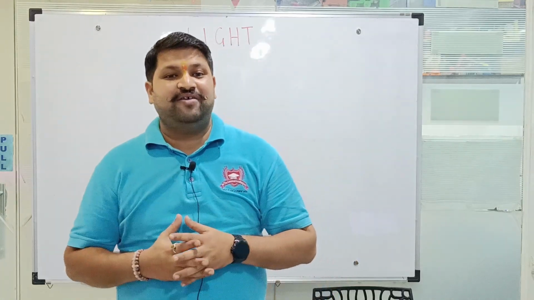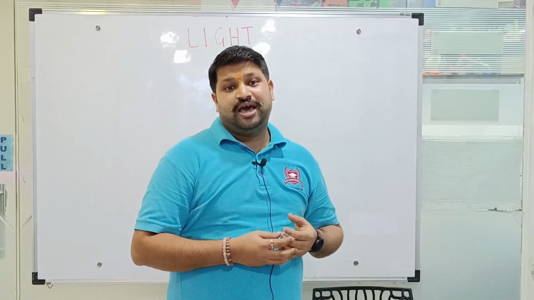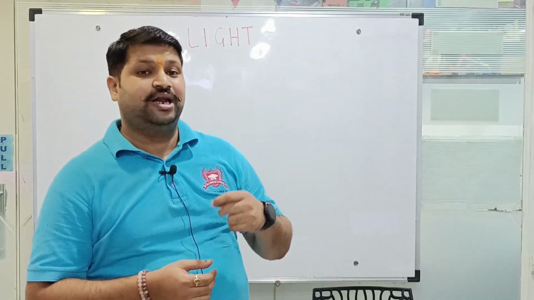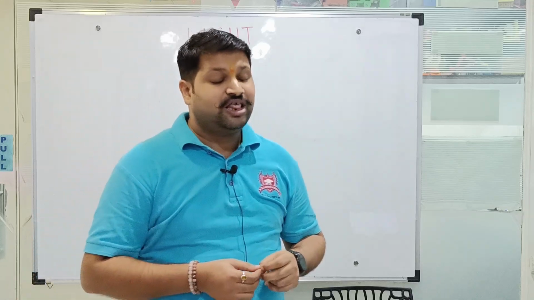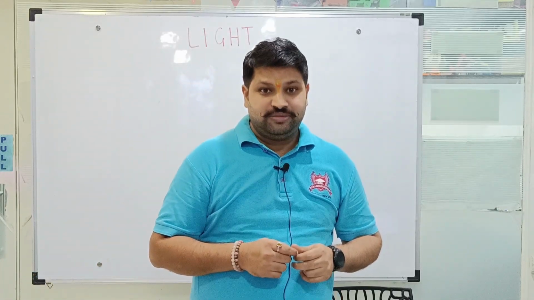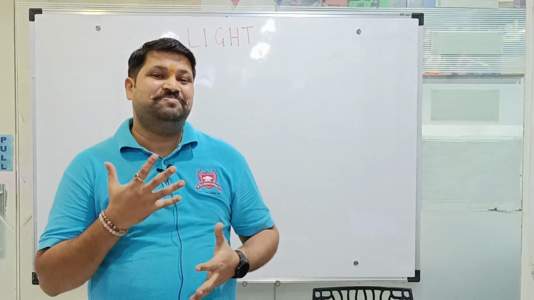Then the last form that light can take is, if you look at light in a microscopic manner, then light is considered as a particle, a photon. Photon is a massless particle.